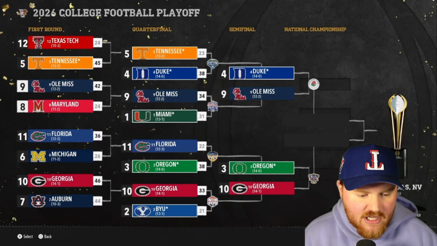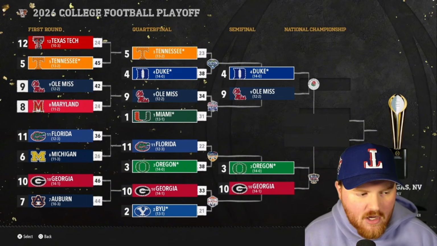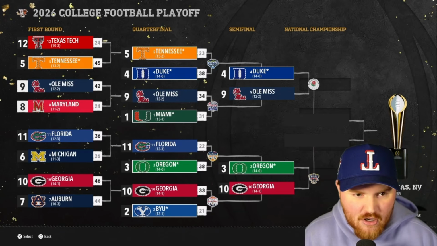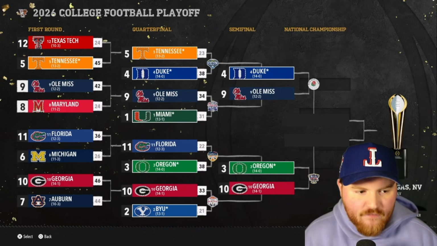So it's Oregon, Georgia in the Sugar Bowl in a Dan Lanning Bowl. And Duke and Ole Miss will face off in the Rose Bowl. Duke got the win 38-23 over Tennessee. Ole Miss got the 3-point win over defending national champion Miami. So Duke and Oregon are both looking to get the perfect season bonus this year, get an additional point, and try to catch up with Miami after that first season.